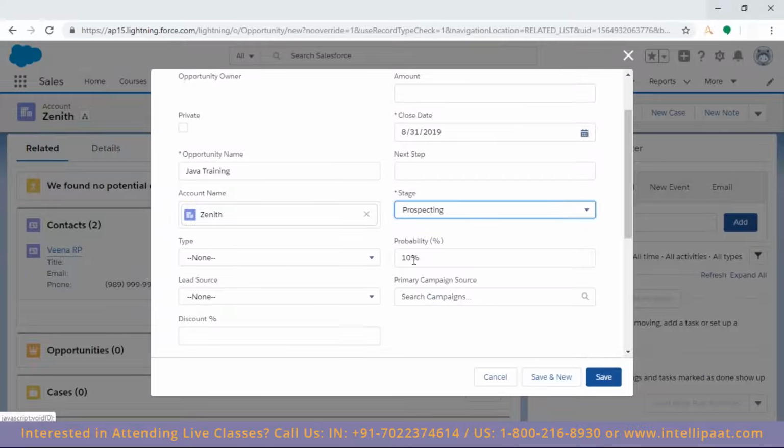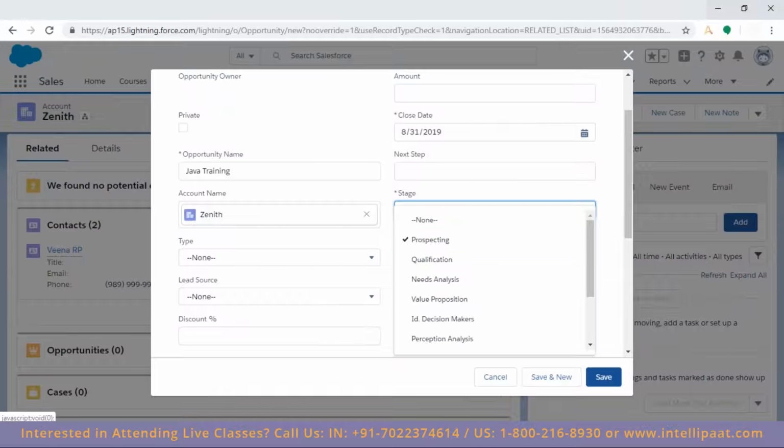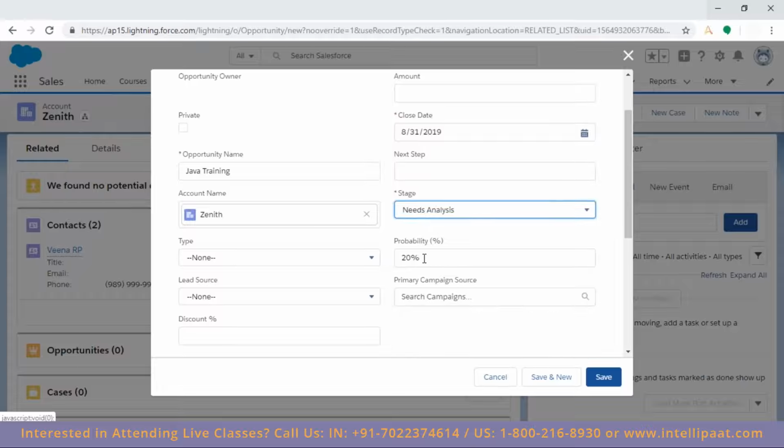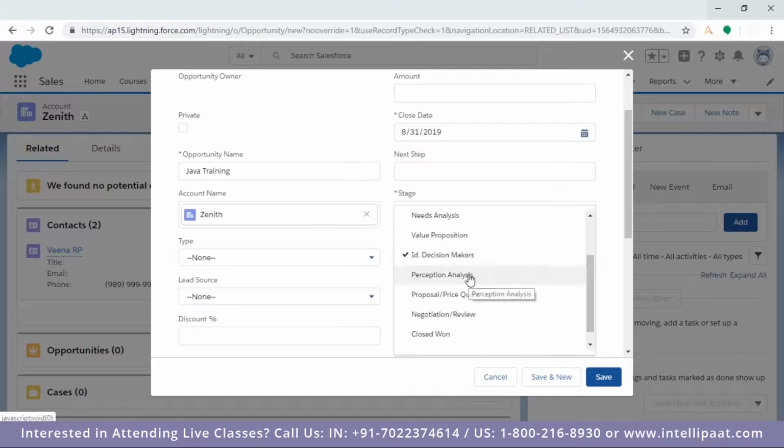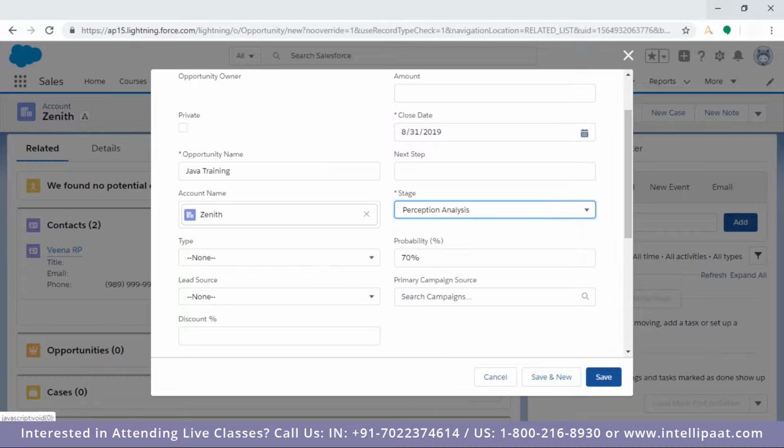This stage tells what is the probability of grabbing that deal. As we are going, say I'm doing need analysis, the chance of getting this deal is 20%, like that. If I'm going with this, 60%. Why are we calling it a process? Because over a period of time, the sales rep will come here and change the stages so that the system knows at which place the opportunity is. The manager may not know what's going on with that opportunity, so he'll come and check the probability.